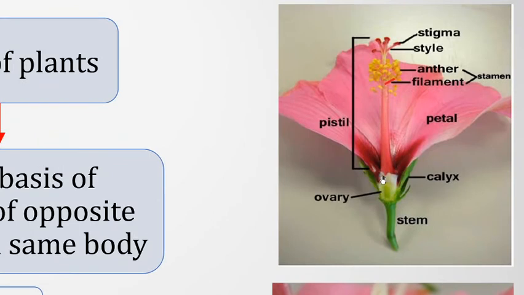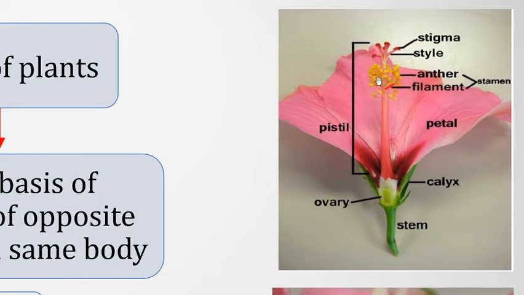So here we see the hibiscus. The same flower contains simultaneously both a male part and a female part. For example, we see the yellow grain-like structures. They are anthers that produce male gametes, and inside the long tube structure there is the style, and then at the center part of it, the ovary. Inside the ovary there is the egg or ovum. So we see that in the same flower it contains two opposite gametes.